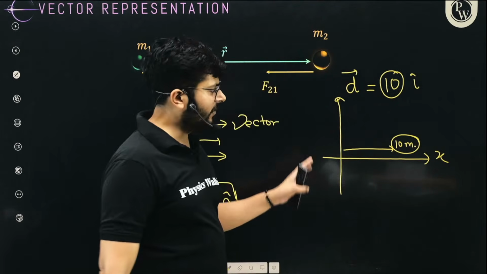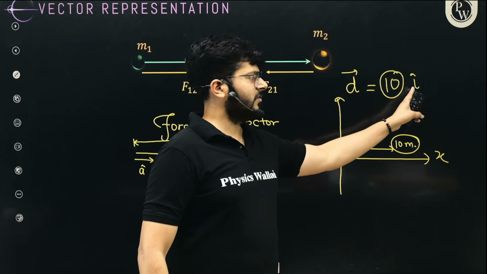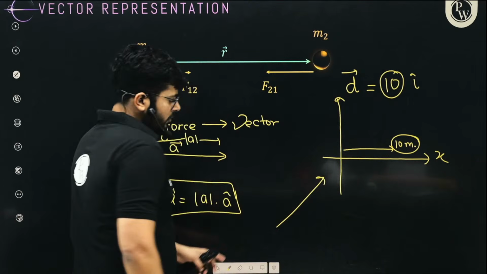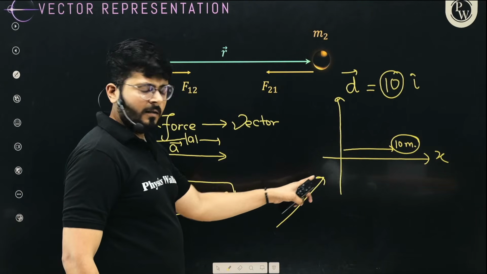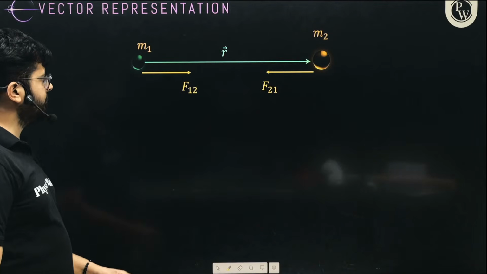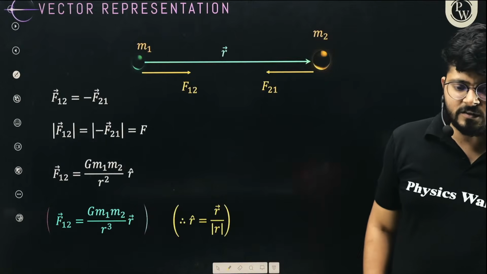So what is the displacement vector? The magnitude, which is 10 meters, into the unit vector in this direction, which is i cap. So any vector I want to represent, I will multiply the magnitude into the unit vector in this direction. I hope the idea is making sense, right? Okay. All right, so let's keep on moving.